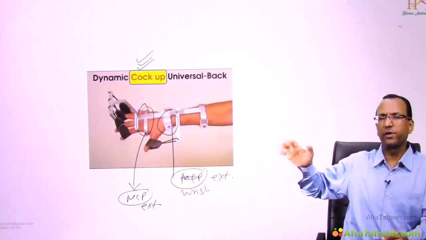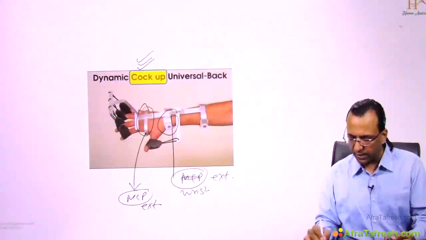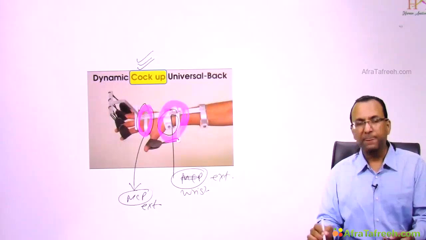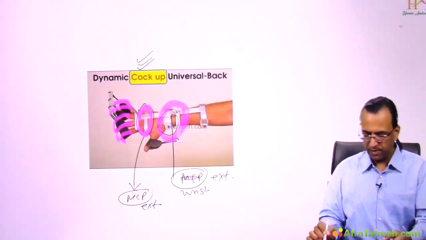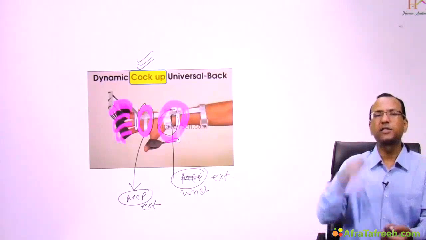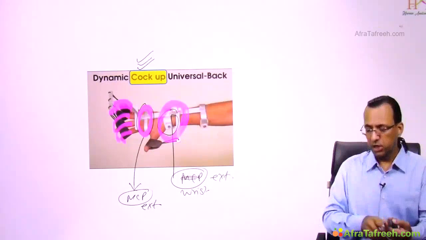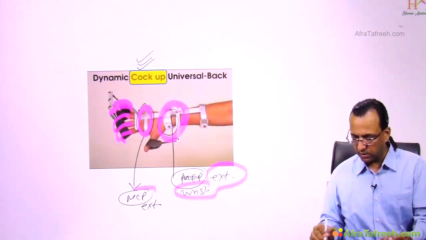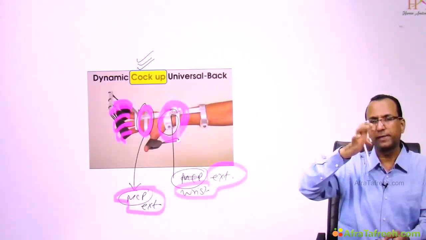IP, you don't bother. So you mean to say I have to give a cock-up splint which is working at the wrist joint? Yes. And MCP, the knuckle joint? Yes. And IP, you don't bother? IP can be in flexion. That doesn't matter because IP extension can still work with the help of lumbricals and interossei. Your focus will remain on the wrist extension and the MCP extension. That is what you have to extend, cock-up splint.